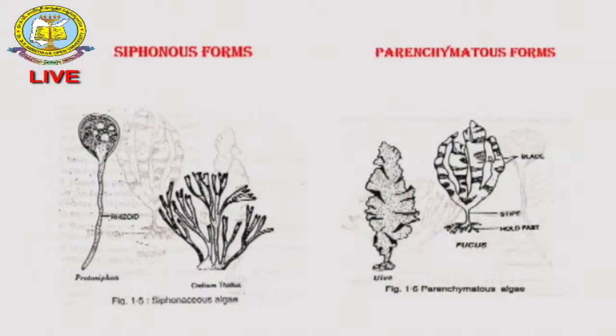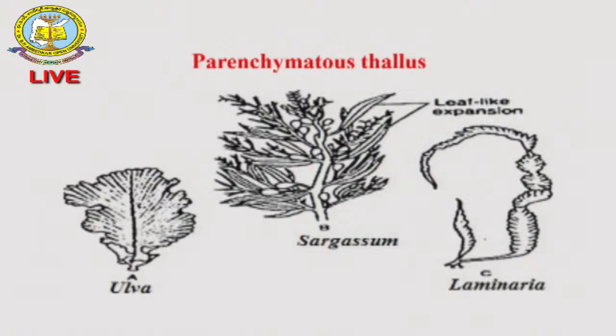Here you can see the different types of heterotrichous and pseudoparenchymatous algal components. The siphonous forms, I already told you, Vaucheria is one of the very important algal components, and parenchymatous forms like Ecodium, these all come under Ulva.